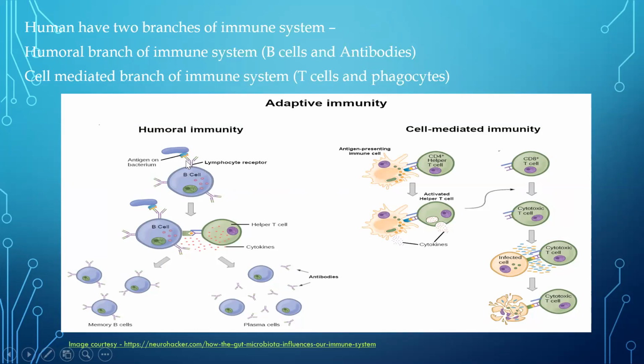So these are the B cells. When B cells interact with an antigen, this is an antigen, they get activated. Once they get activated, they will differentiate into two types of cells. Some of the B cells will give rise to memory cells. Remember, we have come across memory cells. The lifespan of these memory cells is very long, and they're going to give us future protection against certain pathogens. So they're going to remember what kind of pathogen has entered in the first place. So the B cell interacts with an antigen, gets activated, and produces memory cells.